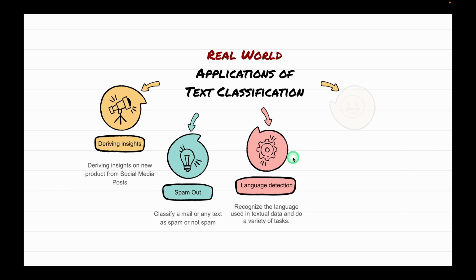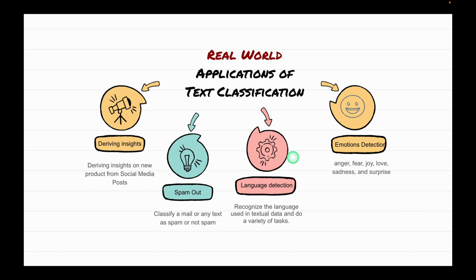And the final application is something called emotion detection. So classifying text into different emotions like anger, fear, joy, love, sadness, and surprise. This is the application that we would be implementing right from scratch in this particular session.